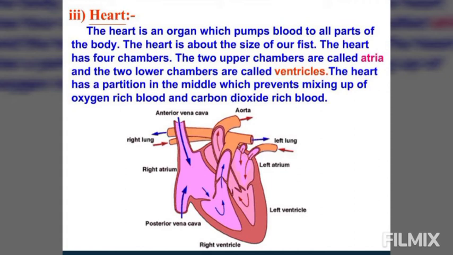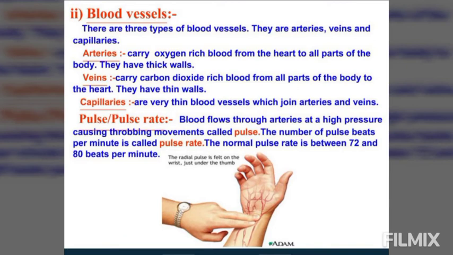And because of this type of construction of the heart, the blood in the right side of the heart remains completely separated from the left side of the heart. The valves allow the blood to flow only in one direction, and there is no mixing of the oxygenated blood, which is rich in oxygen, with the deoxygenated blood, which is rich in carbon dioxide. So both the oxygenated blood and the deoxygenated blood do not mix with each other because of the construction of the heart. Now we will study the function. The heart acts as a pump and brings about the movement of the blood.